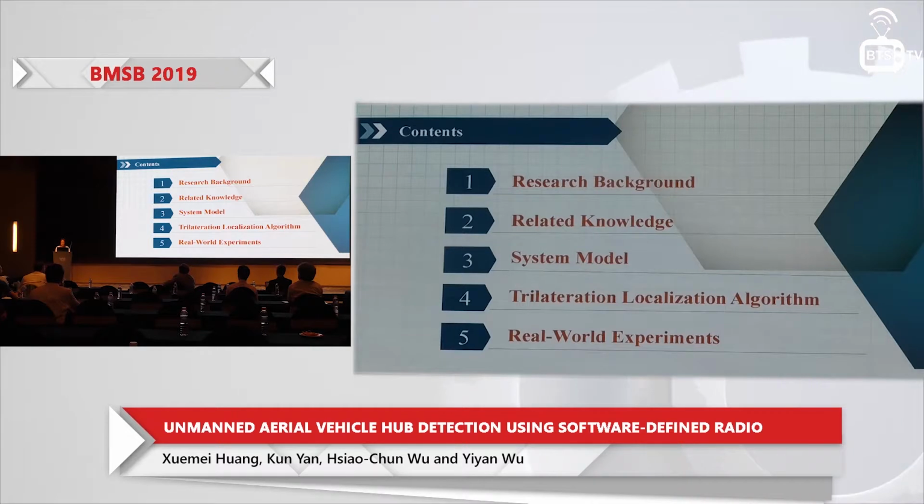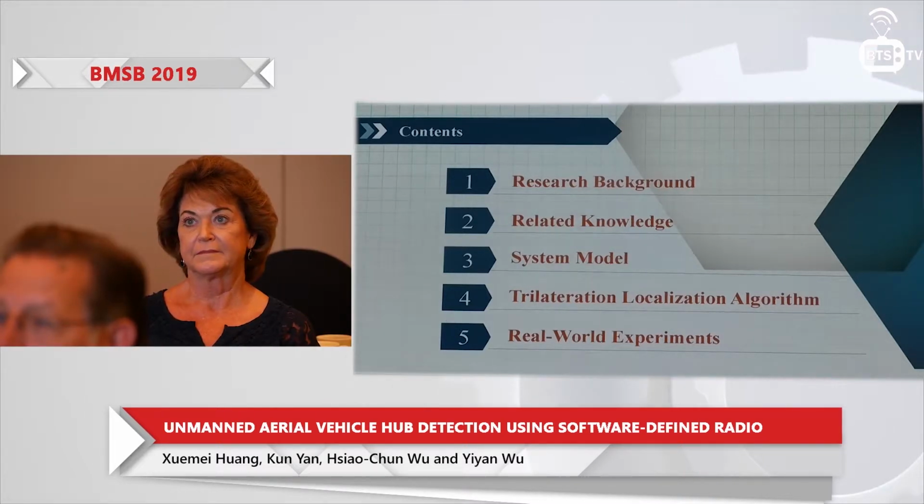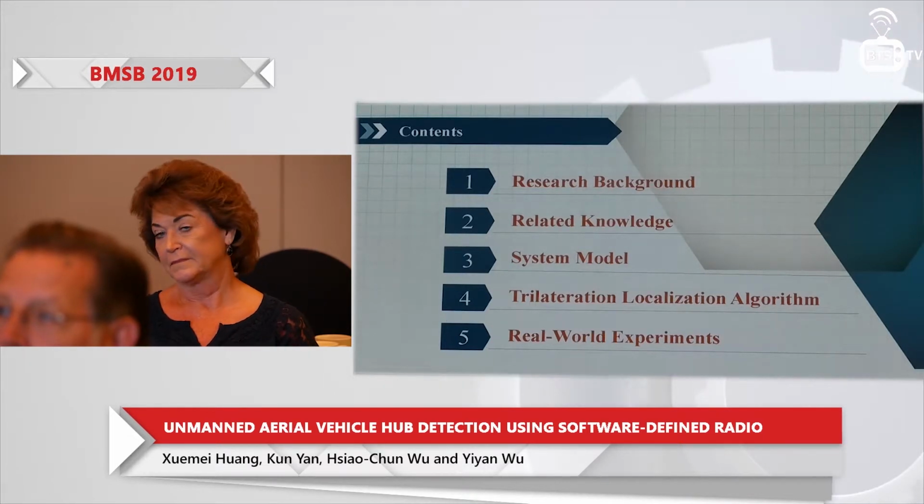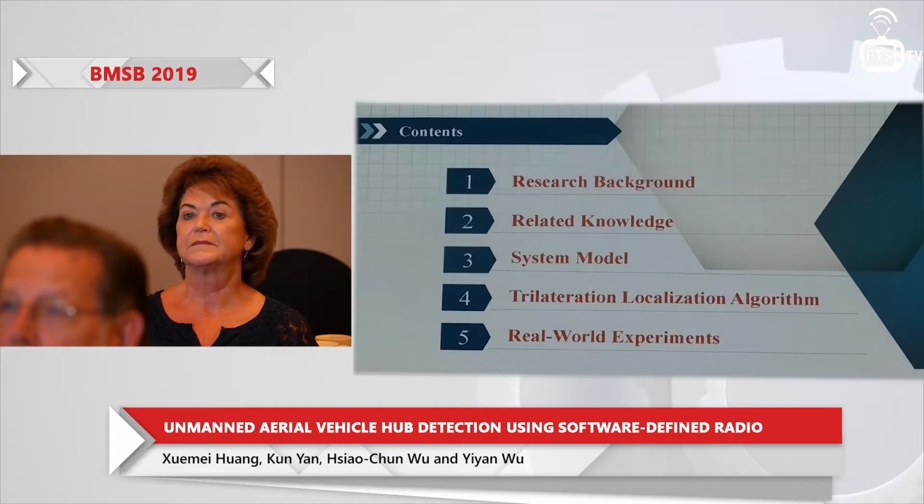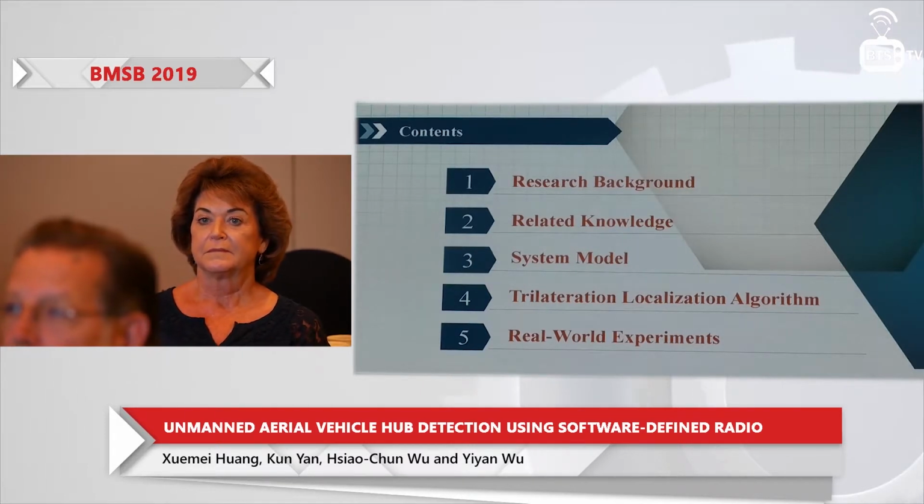And here is the outline. Firstly, we will introduce the research background and the related systems we use in this work. Then we will show the system model and the result of estimating RSSI power. According to this result, we may estimate the communication distance and then propose the trilateration localization method. And lastly, we will show the real-world experiment.